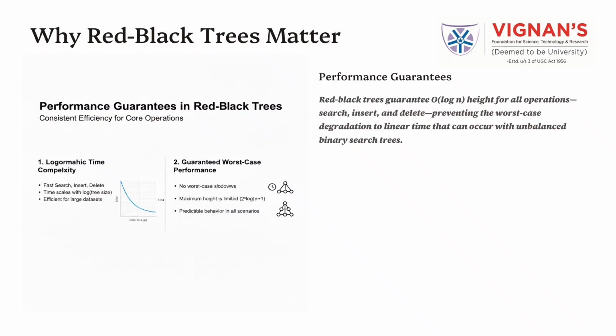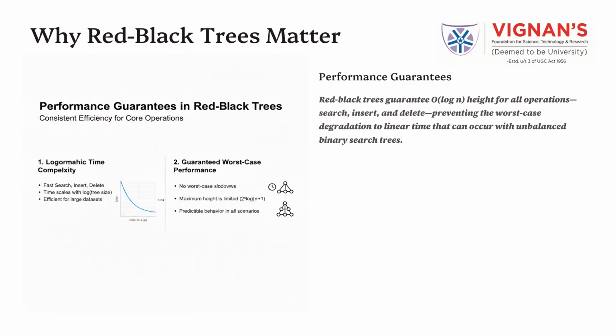Second, they offer guaranteed worst-case performance. There are no unexpected slowdowns, because the maximum height of the tree is strictly limited, ensuring predictable behavior in all scenarios. Red-black trees guarantee O(log n) height for all operations, including search, insert, and delete. This prevents the worst-case degradation to linear time that can occur in unbalanced binary search trees.